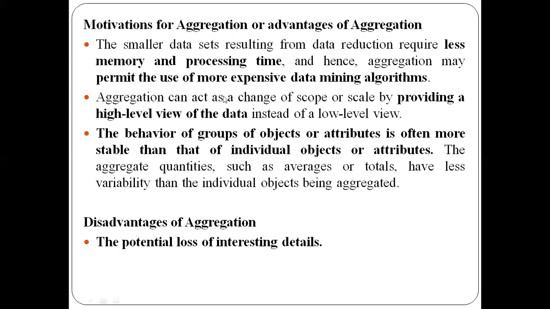Then coming to the next thing, that is the scope of the data. There will be a change in the scope of data here. Instead of providing a low level view of the data, you can provide a high level view of the data. For example, I combined the data in the previous table with respect to locations. Each low level detail, like the details of the sales for each individual city, we have combined and represented as high level data. Only a single row is maintained there. So here it is going to change the scope of the data.